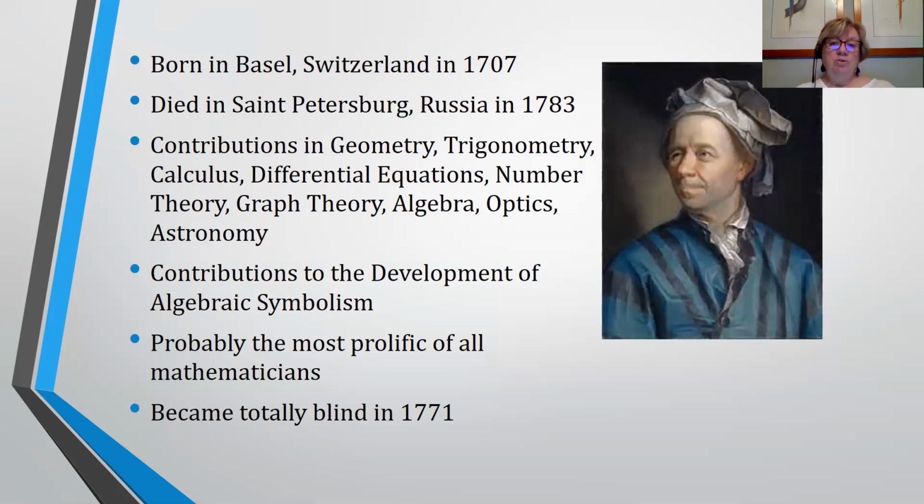He was known as a universal mathematician. His contributions to the development of algebraic symbolism cannot be talked about enough. I mean, we're going to recognize a lot of the work that he did there. He's known as the most prolific of all mathematicians, which means he wrote more than everybody else. So we've got a lot of his work behind him.